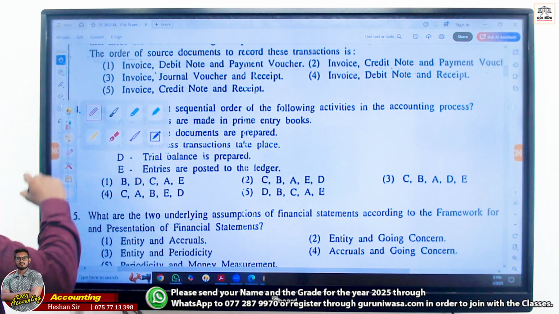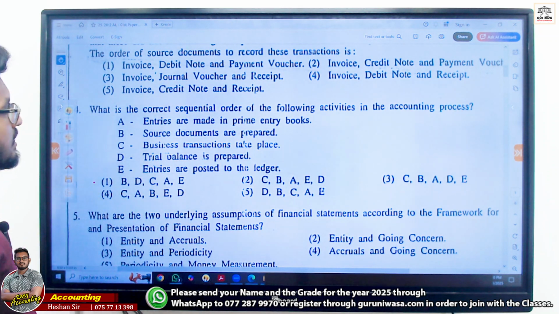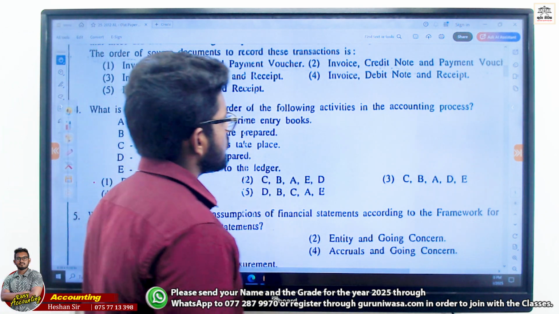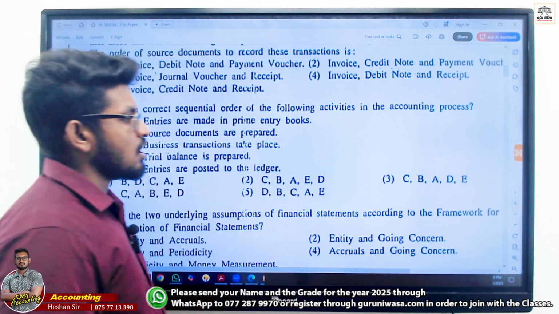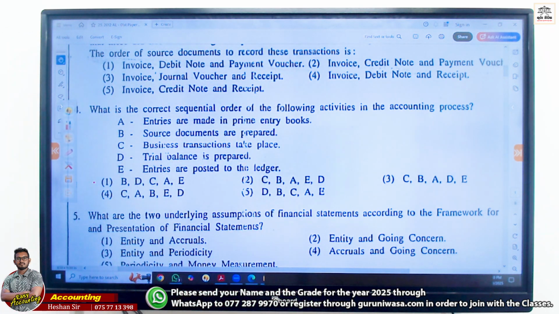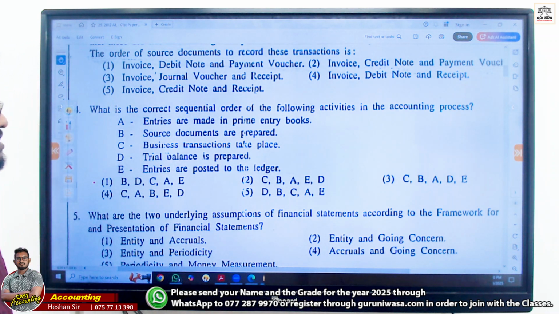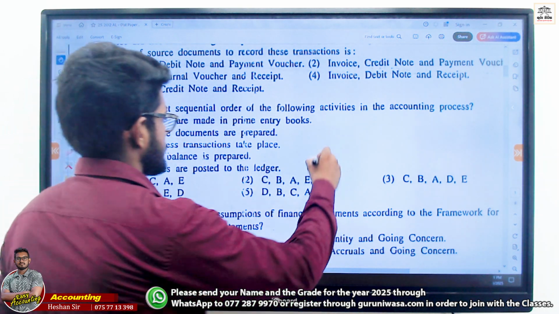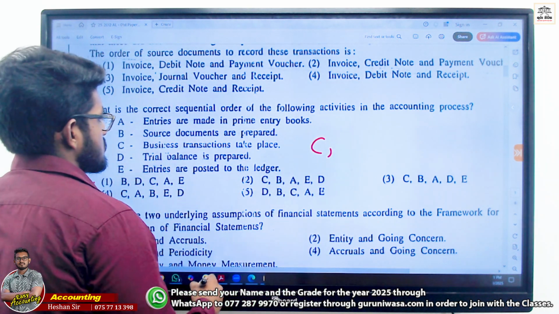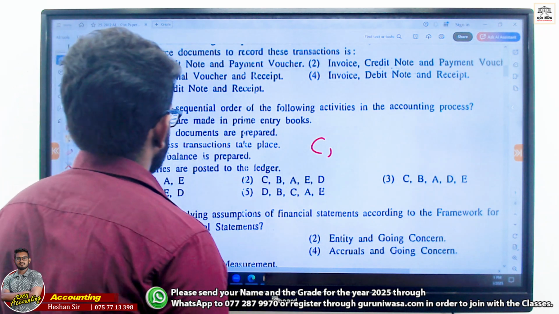What is the correct sequential order of the following activities in the accounting process? Sequential order, right? Entries are made in primary books, source documents are prepared, transactions take place, trial balance, post to ledger. First, the transaction takes place. Then we prepare a source document.